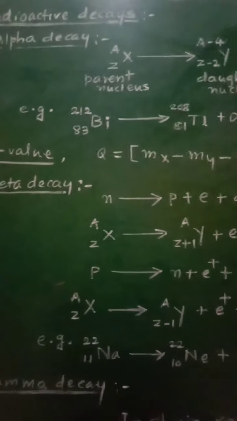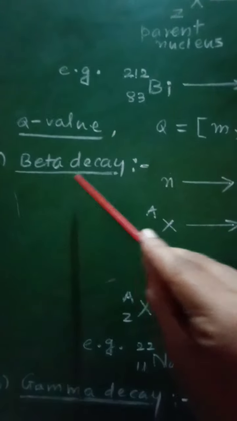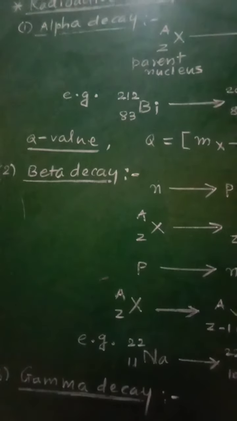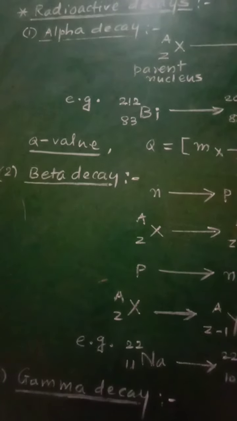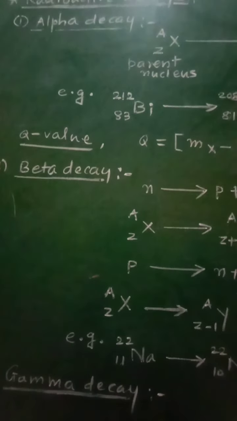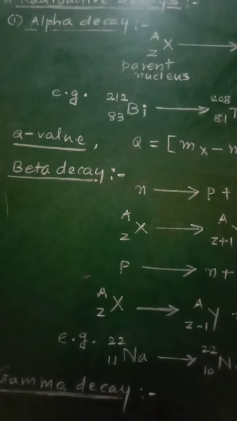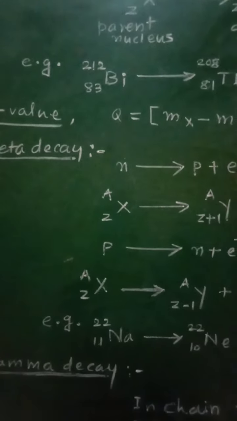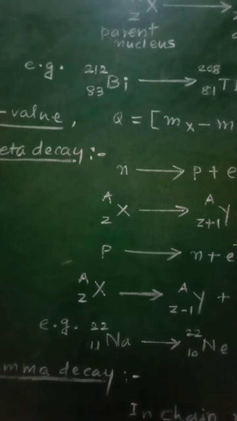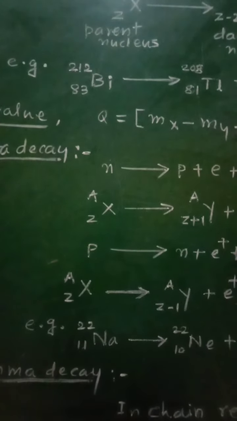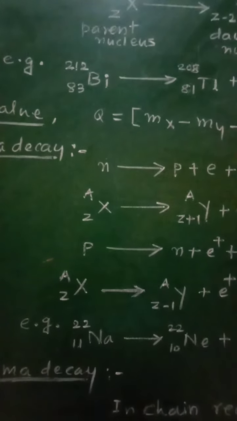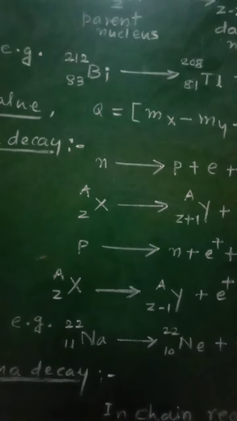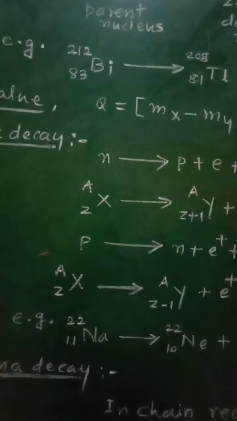Now let us go to the second decay, that is beta decay. In this type of decay, the nucleus emits an electron produced by converting a neutron in the nucleus into a proton.